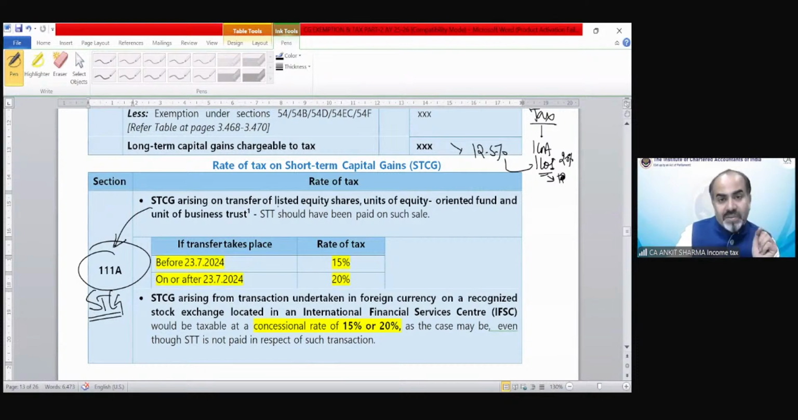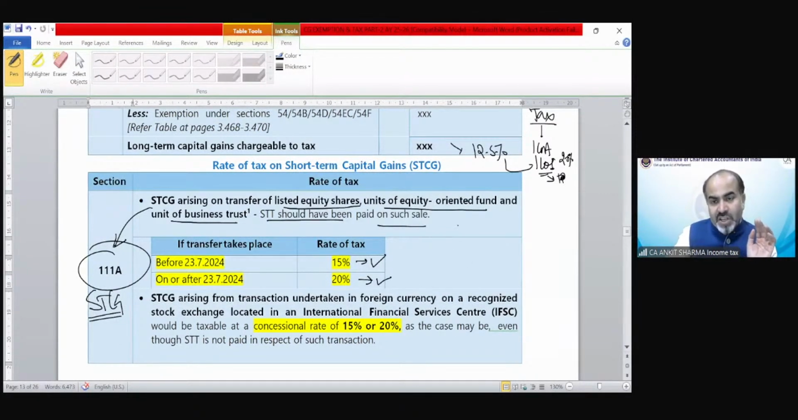So what are those assets? Listed equity shares, units of equity-oriented fund, and units of business trust. What is a business trust? That is going to be explained at the final level. STT should have been paid on such sale, so securities transaction tax needs to be paid on these transactions at the time of sale. If this short-term capital gain arises before 23rd of July, the tax rate would be 15%. And if it is on or after 23rd of July, the rate has been increased to 20%.